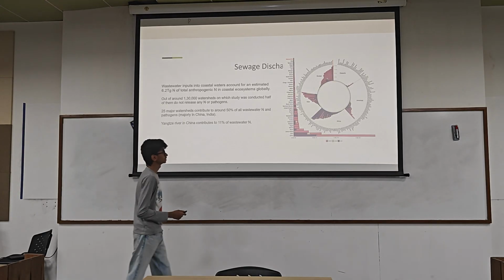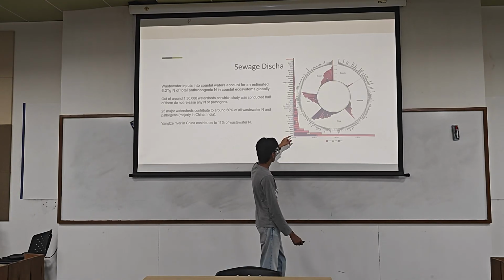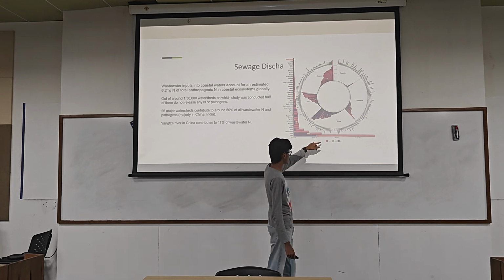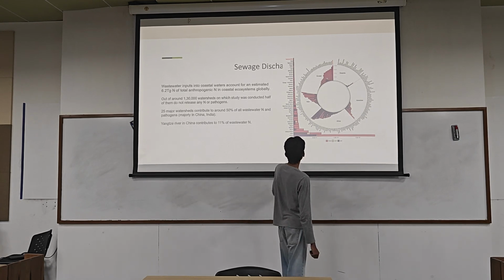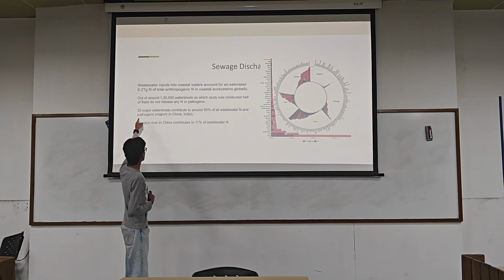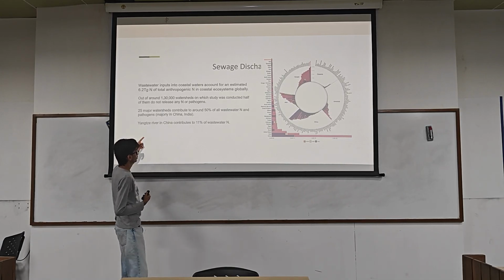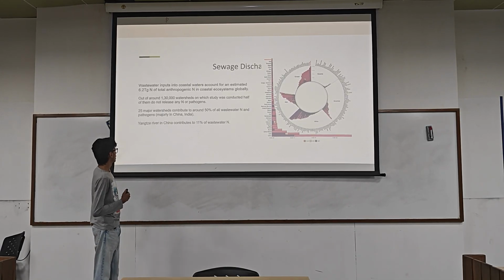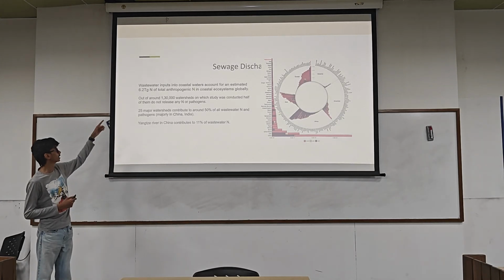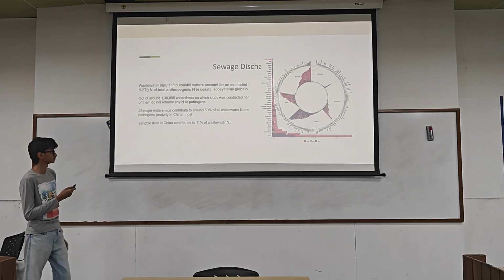As you can see in this graph, in India and China mostly the sewage discharged is untreated, whereas in the United States mostly it is treated. Of these 25 major watersheds, most are in India and China, and the Yangtze River in China contributes 11% of this 6.2 million tons.